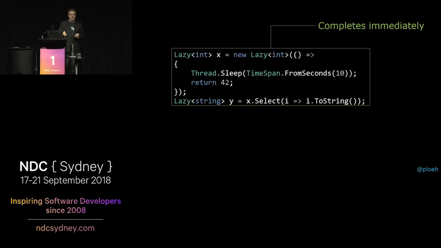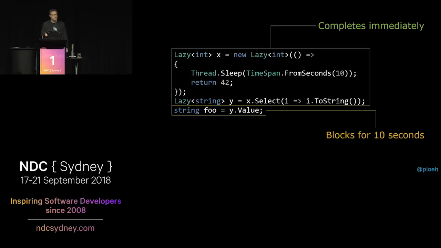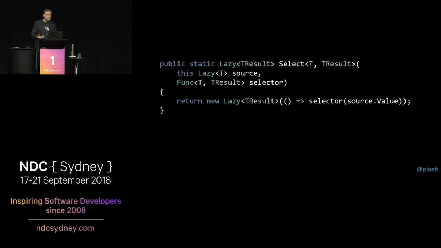It preserves the invariance. The invariant is that a Lazy is lazy, that nothing happens until you force evaluation by calling Value, in which case it blocks for 10 seconds. So that's the protocol. That's what you expect Lazy<T> to do, and Select respects that behavior. It preserves that behavior, and when you call it again, you get the answer back immediately. So that Select implementation is a structure-preserving map. It's just mapping lazies instead of collections. So Lazy<T> is a functor as well.